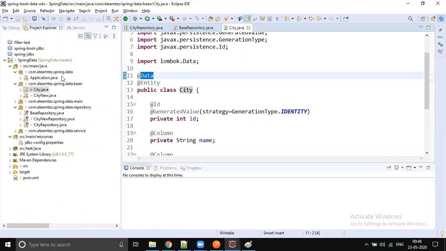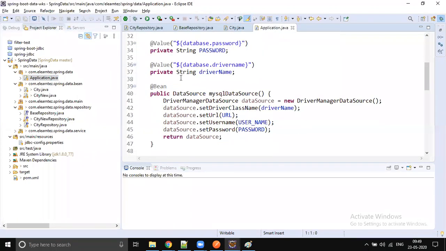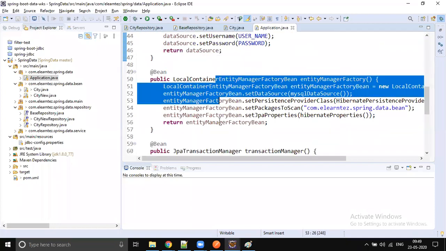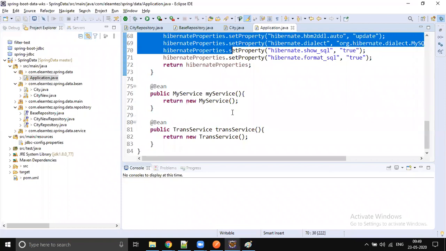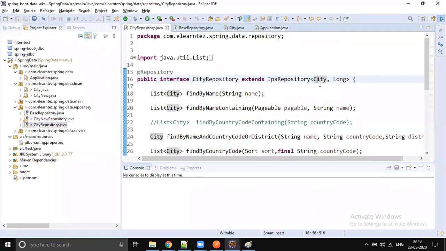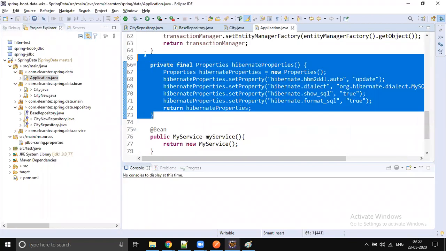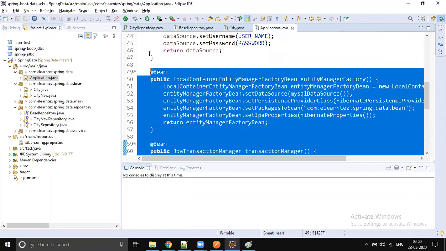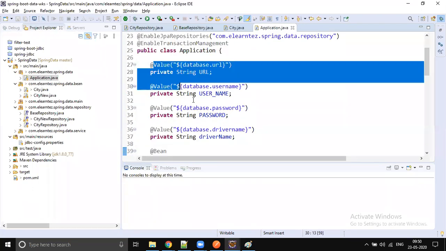If it is a native application, you need to load the properties, create the data source, create the entity manager, the transaction manager, some Hibernate configuration, and you need to write the repository. The part that is reduced by Spring Boot is this entire configuration. You no need to create a data source. You no need to read properties also.